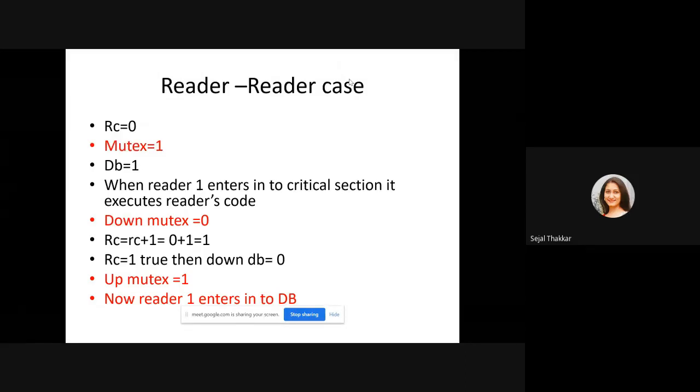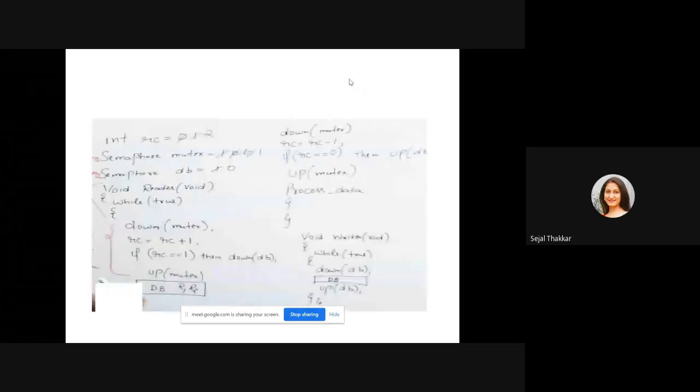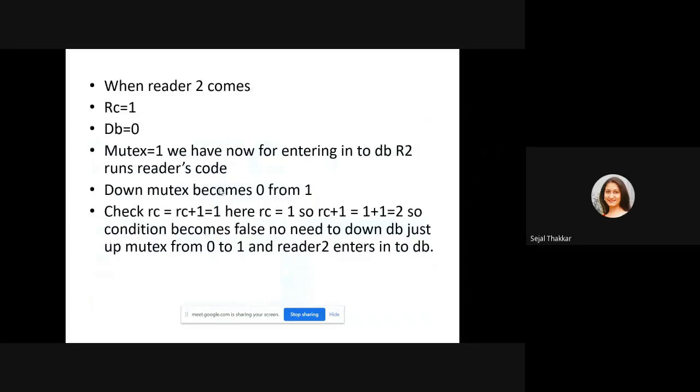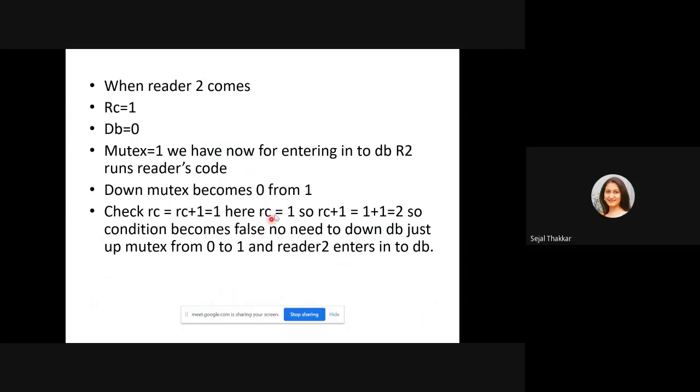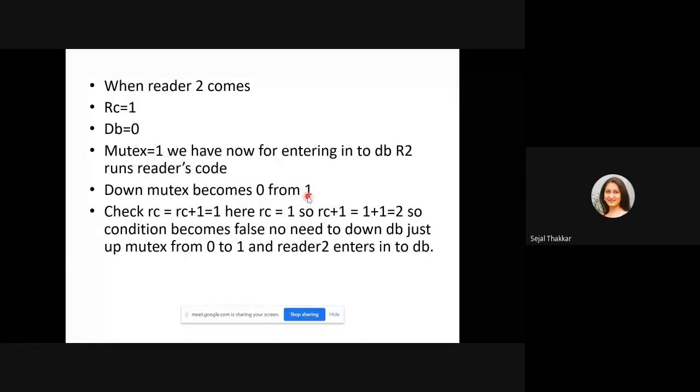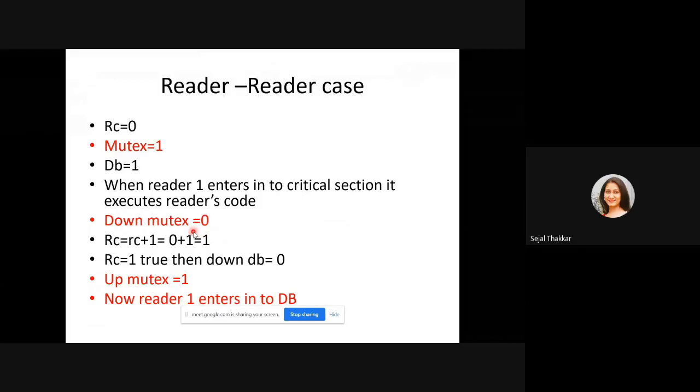Now when reader 1 wants to enter the critical section, it has to execute the reader's code. As per the reader's code, while true, always down mutex. It means the mutex value is going to go down from 1 to 0. So here you can see the value of mutex will go down, and from 1 it will become 0. Down mutex means the value of mutex becomes 1 to 0.